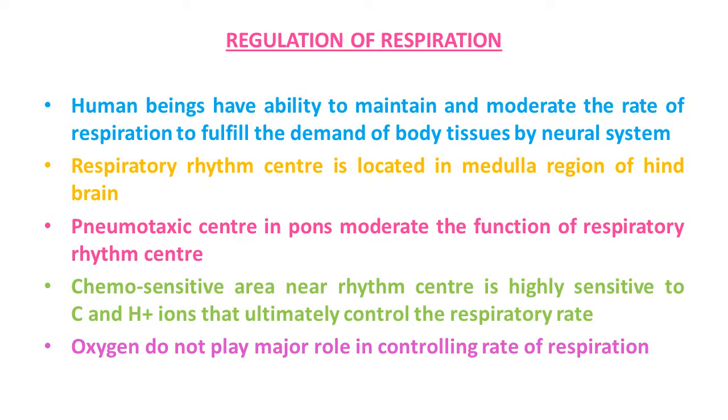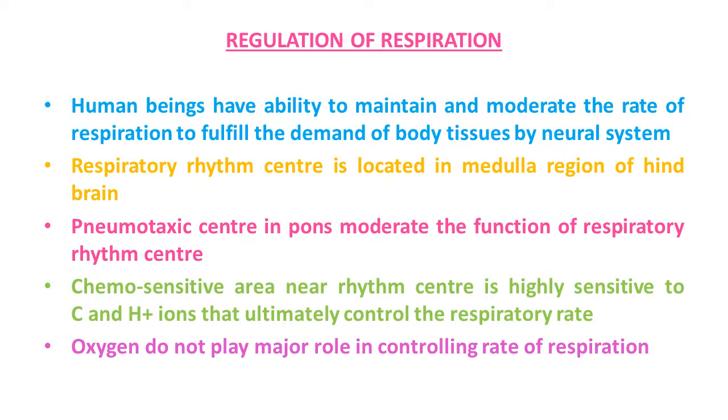Now let's discuss regulation of respiration. Now we are aware of the entire mechanism of breathing and respiration in the human body. What about regulation of this mechanism? Human beings have a significant ability to maintain and moderate the respiratory rhythm to suit the demands of the body tissue. This is done by the neural system.